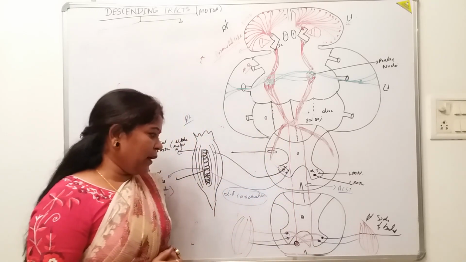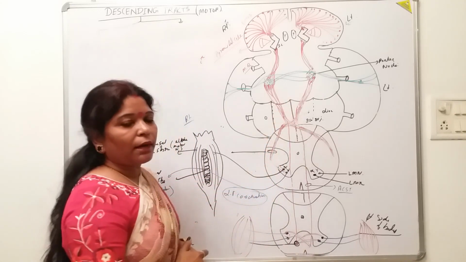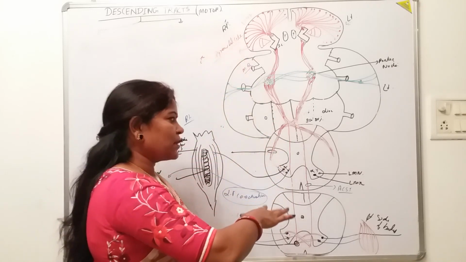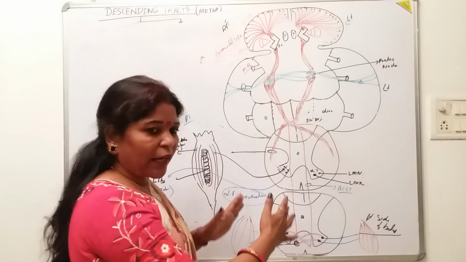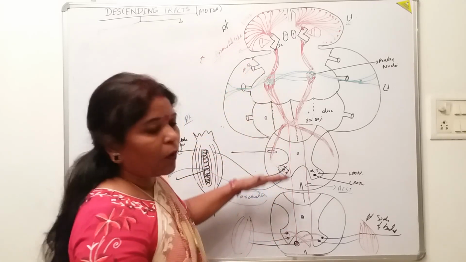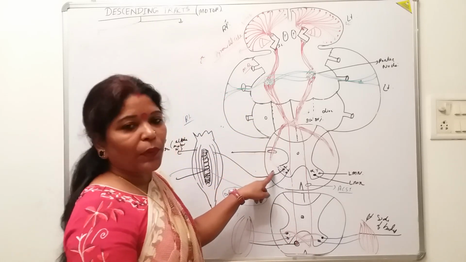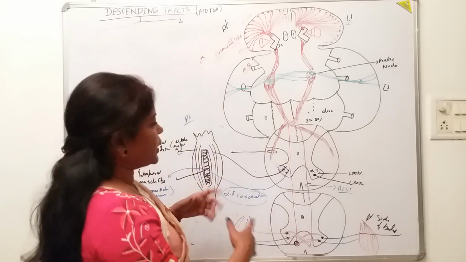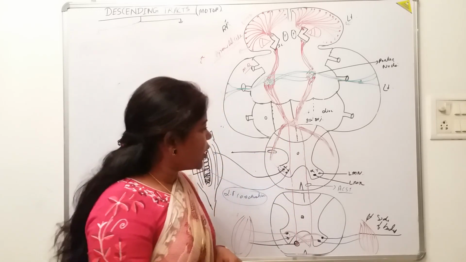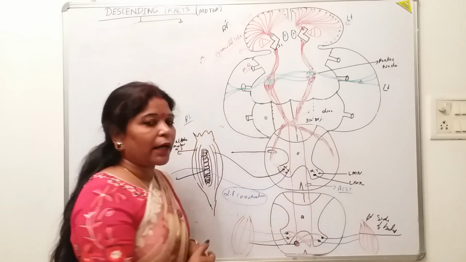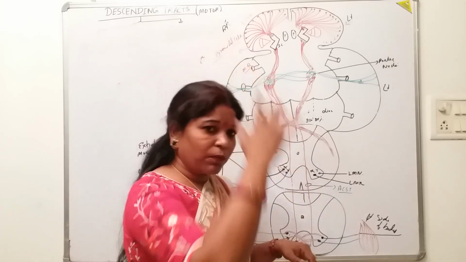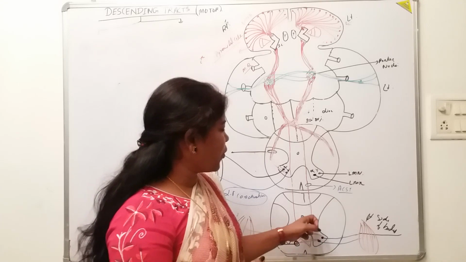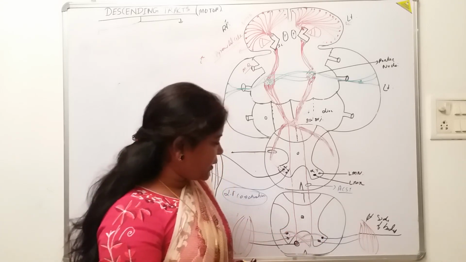One more important thing: the lateral corticospinal tract, as we move downwards, the mass of these fibers gradually decreases. It is present throughout the length of the spinal cord. But the anterior corticospinal tract is related only to the axial musculature, the trunk muscles. That's why it is not needed throughout the length. It is present only up to the cervical and upper thoracic region. A very important point for the anterior corticospinal tract.